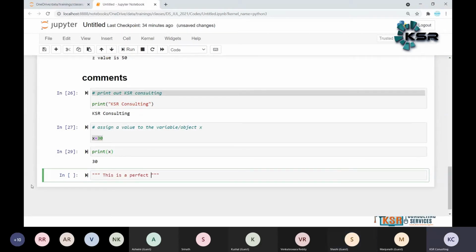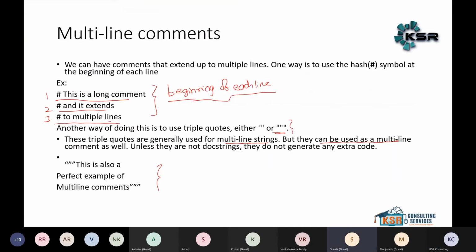Yes, go ahead. Small doubt. It is a single statement, right? You wrote this as a long comment that extends to multiple lines. We can also write it as a single comment, right? You can write the single comment, but the way I explained how to write the multi-line comment, that is what we are explaining. The entire thing you can write in a single line, no issues. But how to write the multi-line comments, I just gave an example.